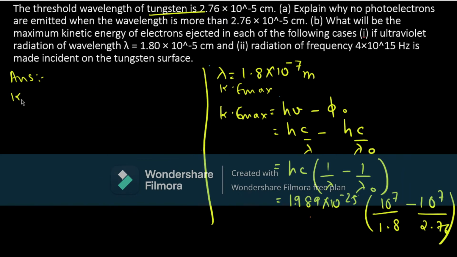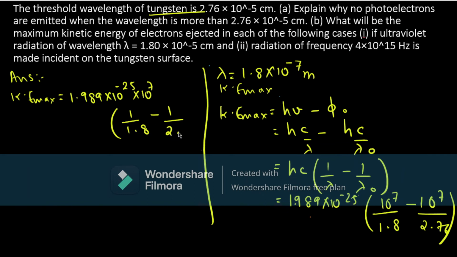Solving further, Ke max can be written as 1.989 into 10 raised to minus 25 into 10 raised to 7, I have taken 10 raised to 7 outside, times 1 divided by 1.8 minus 1 divided by 2.76.